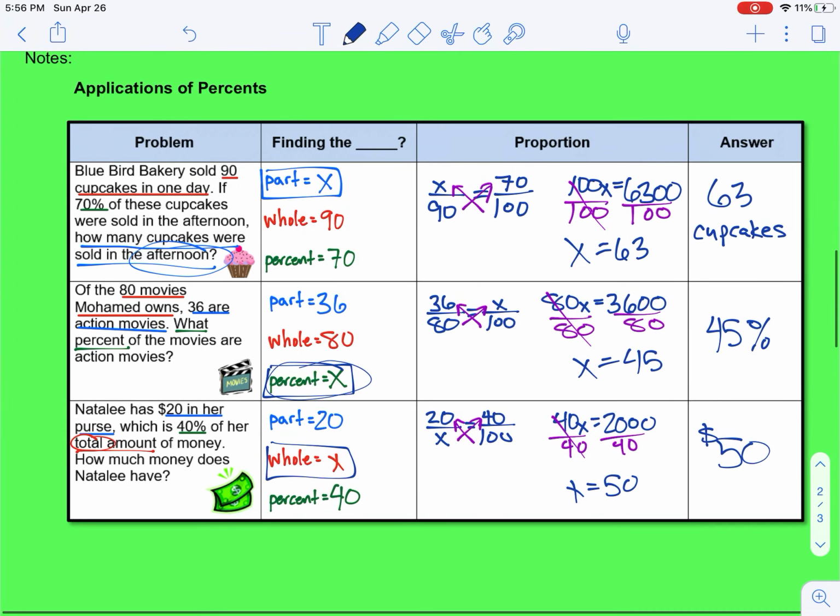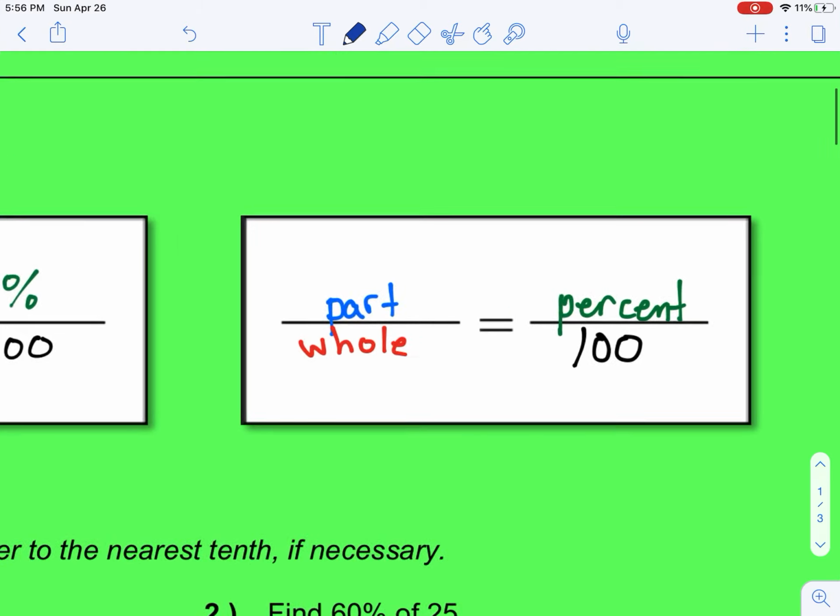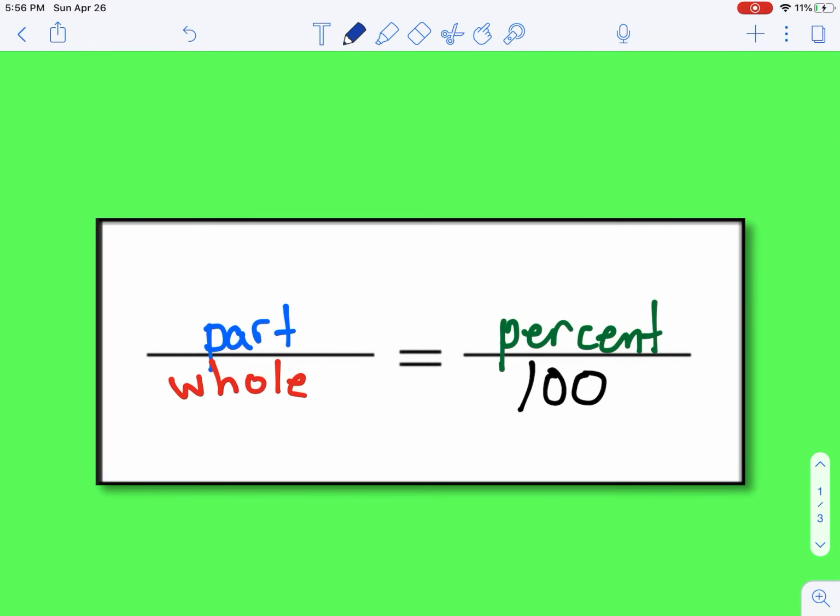All right, so today you have another worksheet you do not need to do in Excel. It is only 6 problems, it's just like the ones that we just did, and it has the same setup, so you have that table with those boxes to fill in. Make sure today you are using part over whole equals percent over 100.